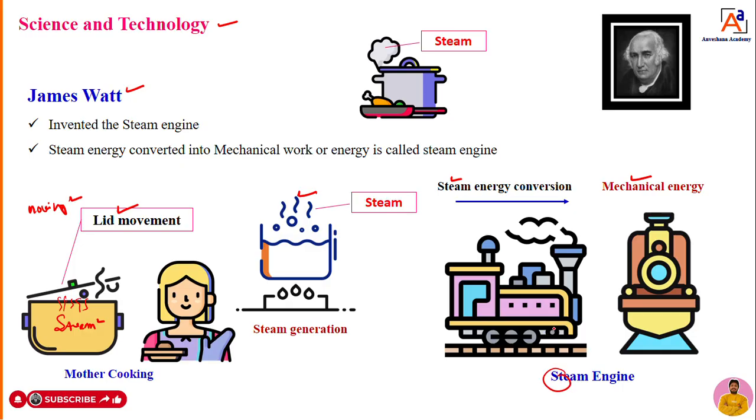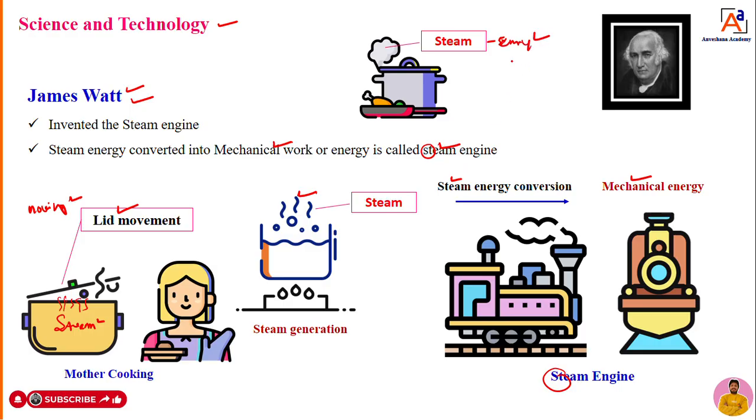That steam engine is an engine which converts steam energy into mechanical energy. So the steam engine was invented by James Watt, and that steam engine converted steam energy into mechanical energy.